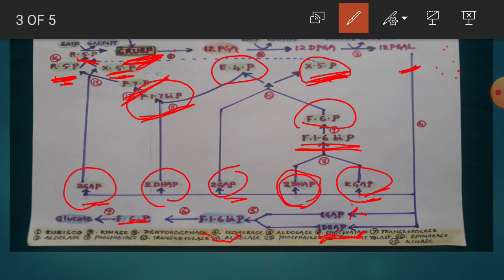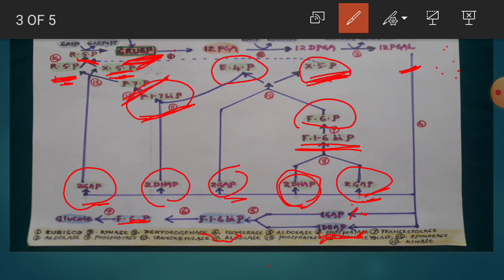And the second enzyme: as you can see, ATP is involved, so the second reaction must be controlled by kinase enzyme. In the third reaction, NADPH2 is consumed, hence the reaction is catalyzed by dehydrogenase. In the fourth reaction, 12 phosphoglyceraldehyde molecules are isomerized into 7 GAPs and 5 DAPs. The enzyme must be isomerase. And then 1 GAP and DAP together condense in the presence of aldolase enzyme.